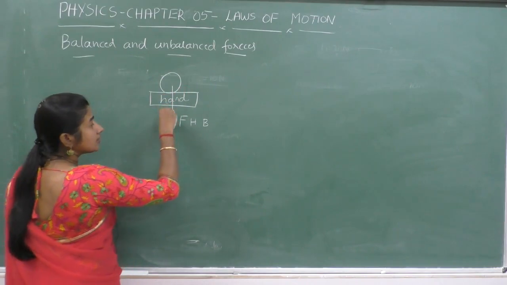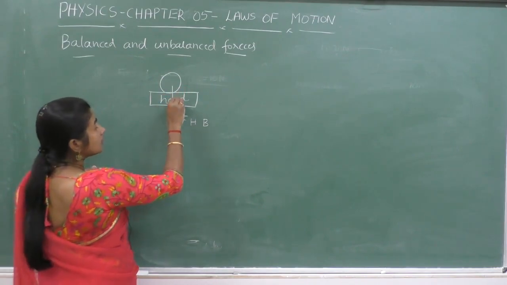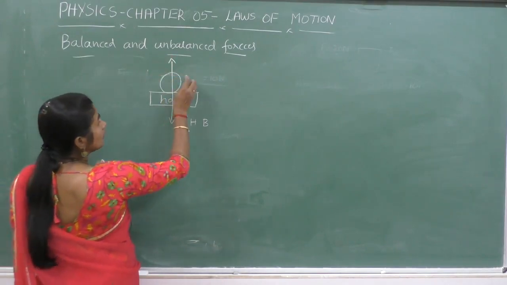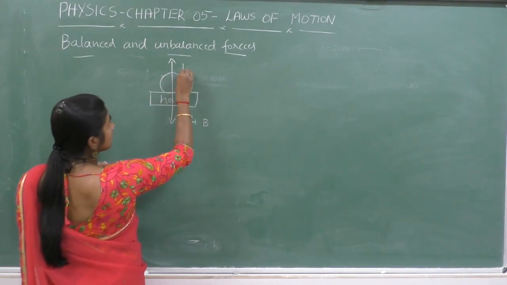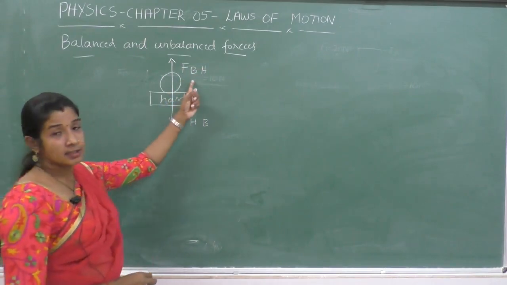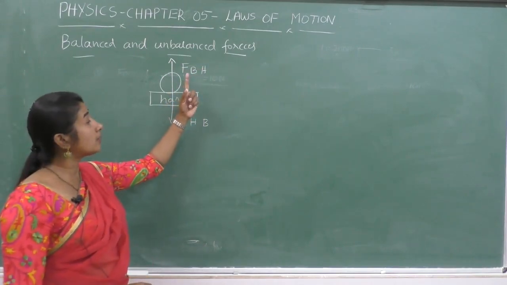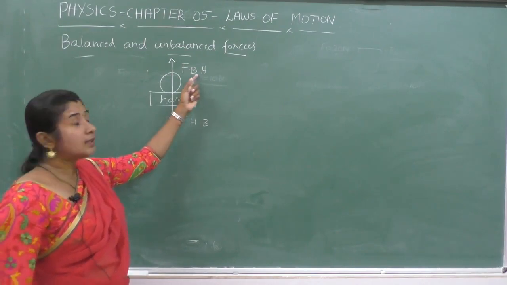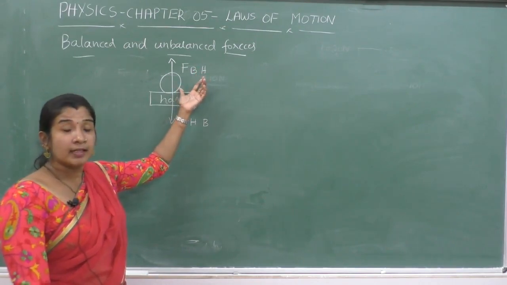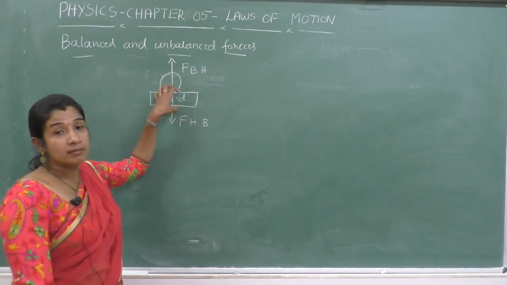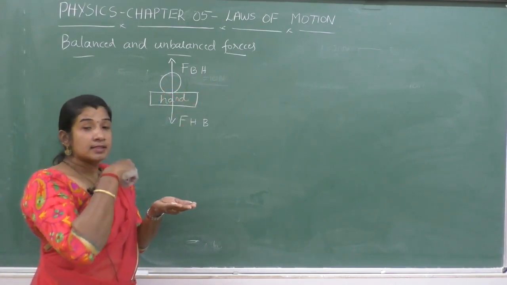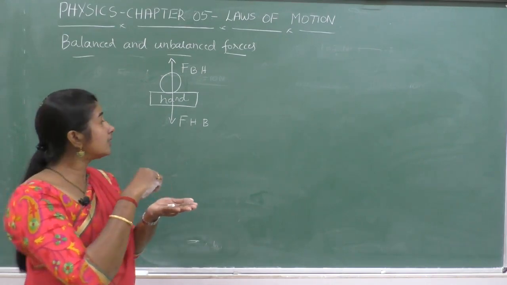According to Newton's third law, this hand in turn exerts a force on the ball in the upward direction, that is the force exerted on the ball by the hand, FBH. You have to remember that whenever an object comes into contact with another object, then Newton's third law comes into play. Here also, when the object touches the hand, Newton's third law can be applied.